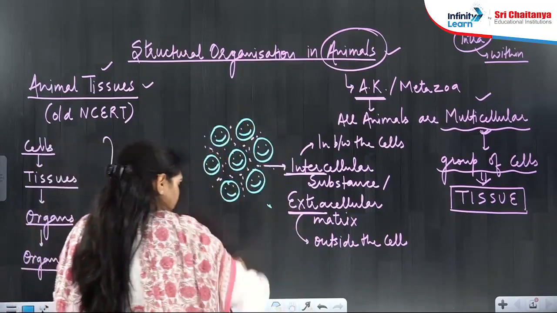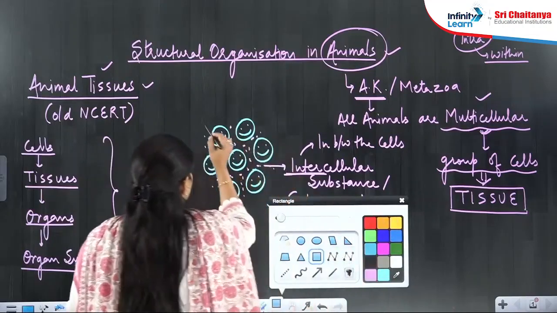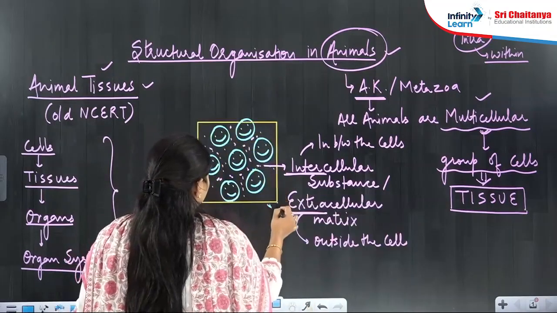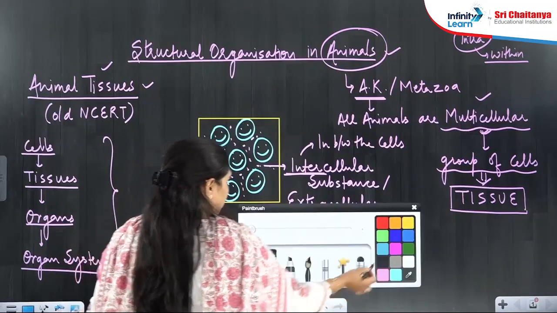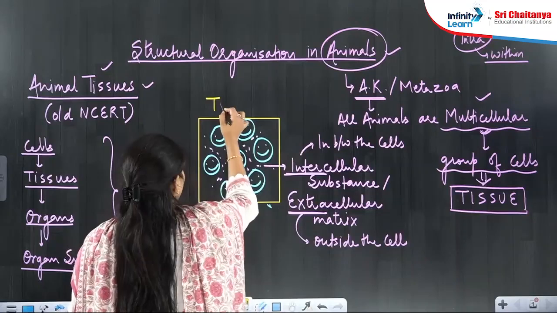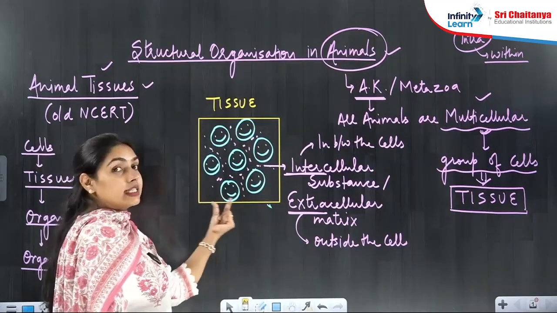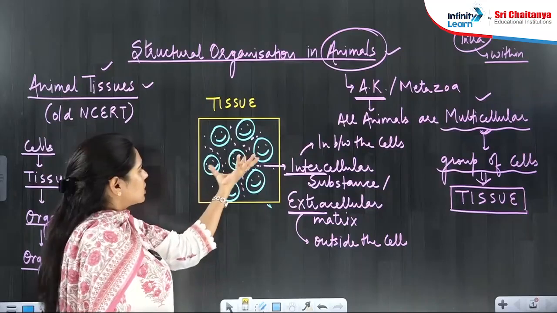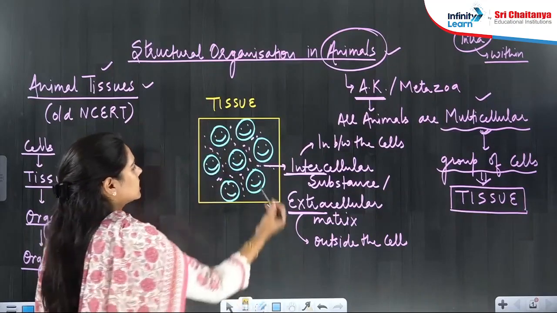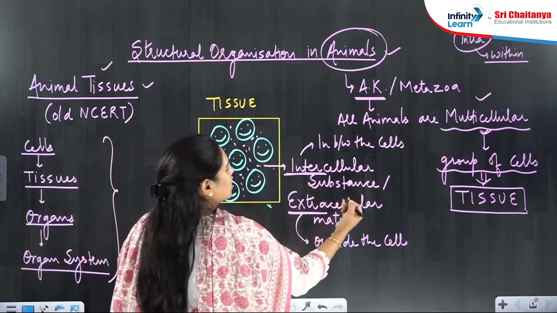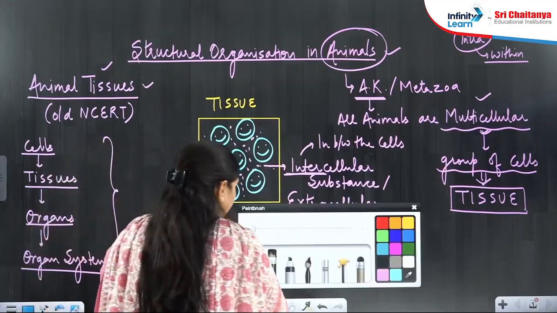So this group, now we can call this whole group of cells a tissue. This is a tissue. How can we define tissue? You can see that all these cells look similar. This is a group of similar cells along with intercellular substance or extracellular matrix. That's how we can define the tissue.